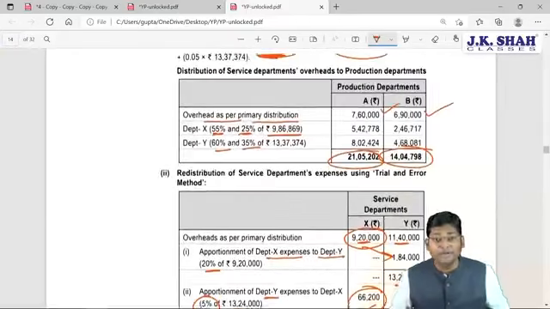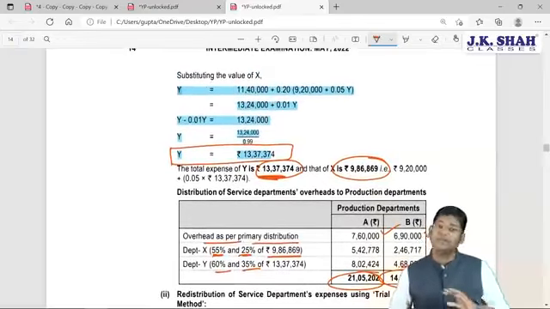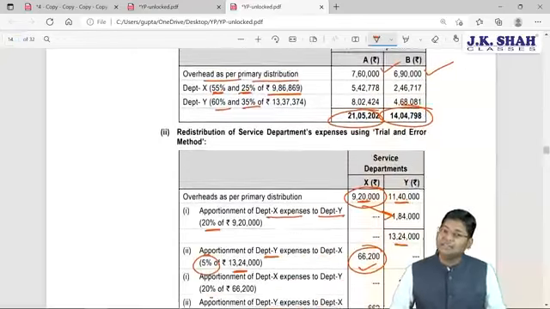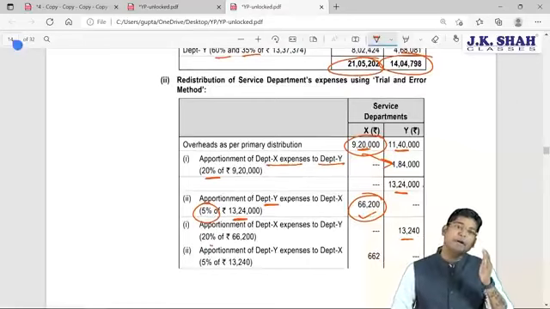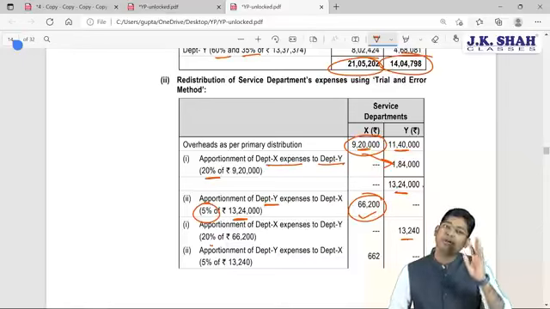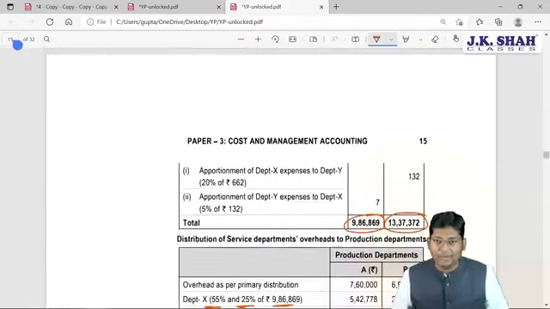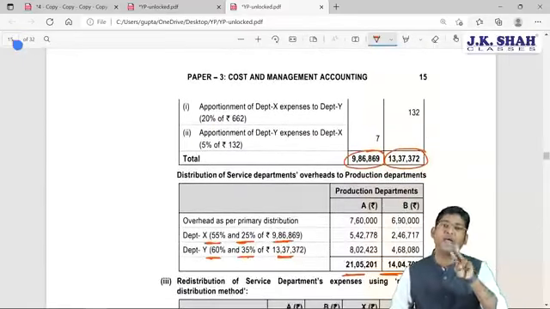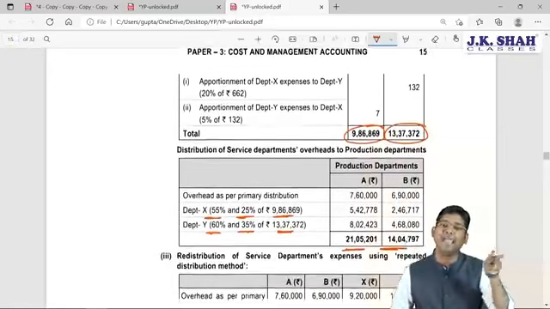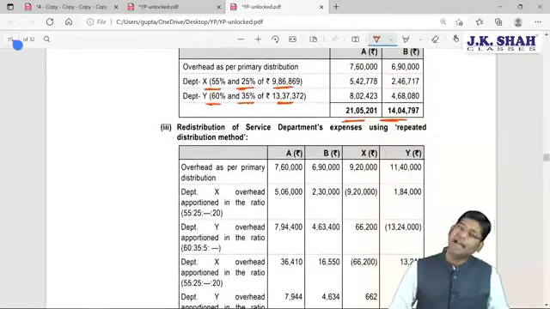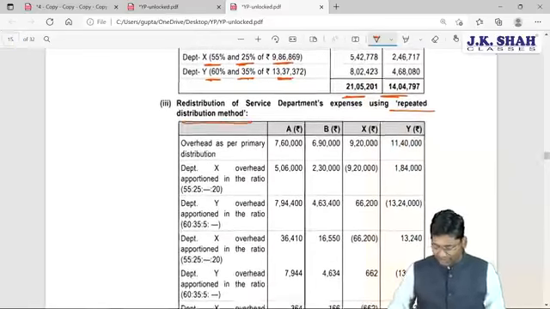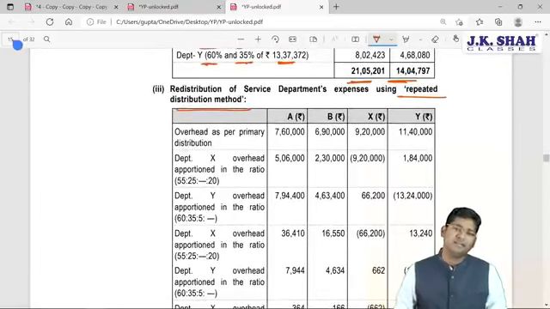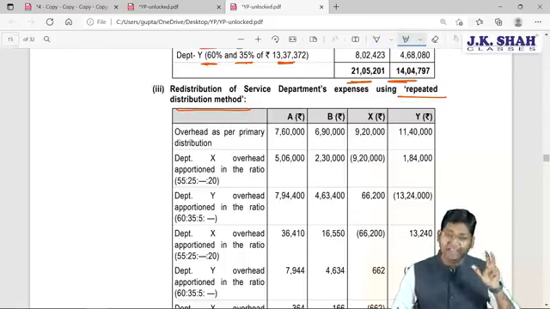Clearly understood. We started with the equation method, which we have already done. Trial and error is the next and new method which we discussed in this illustration, where for every department's expense you need to calculate according to the given percentage. When these expenses are calculated, you need to take the total, and that total you have to reapportion between departments A and B, the production departments. And the last part is where repeated distribution takes place. This is a time consuming method but not at all difficult. This method is going to consume time, but no method is going to harass you like this particular method.